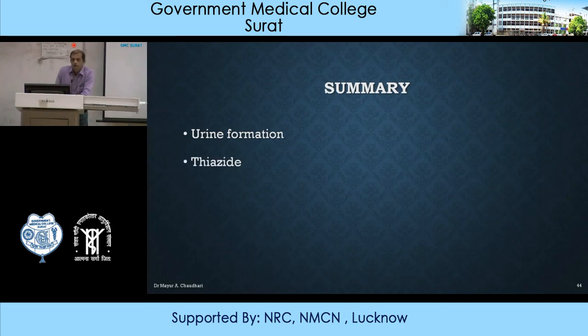Thiazides are medium efficacy diuretics. In comparison to loop diuretics, they are mostly preferred in case of essential hypertension or primary hypertension, while loop diuretics are higher capacity diuretics, also known as high ceiling diuretics, and even in case of renal failure, loop diuretics are useful.